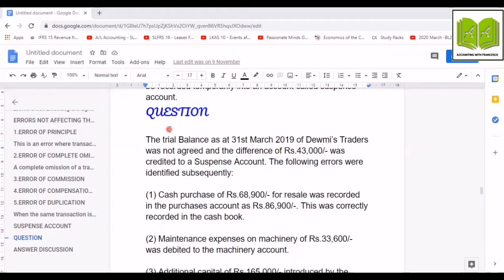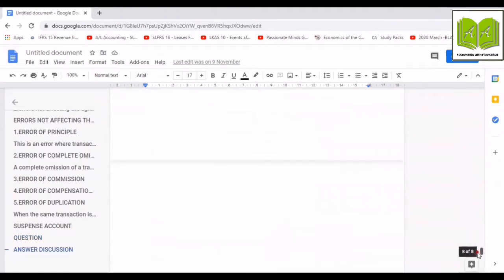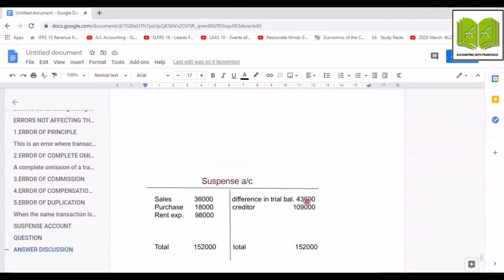So let's get started. The trial balance as at 31st March 2019 of Deumis Traders was not agreed, and the difference of 43,000 was credited to a suspense account. The following errors were identified subsequently. So here a difference of 43,000 should be credited to a suspense account like this, 43,000.